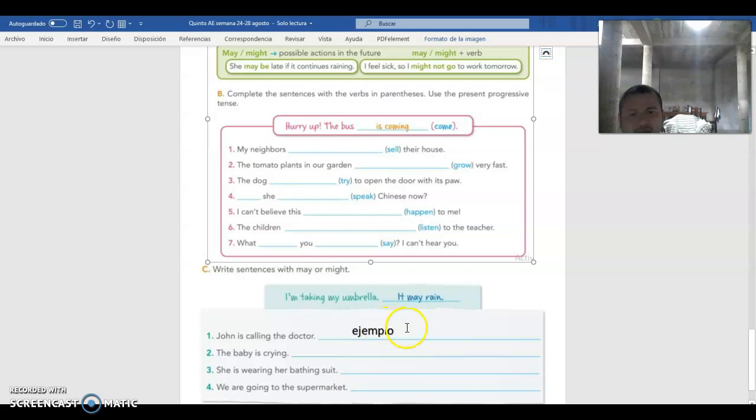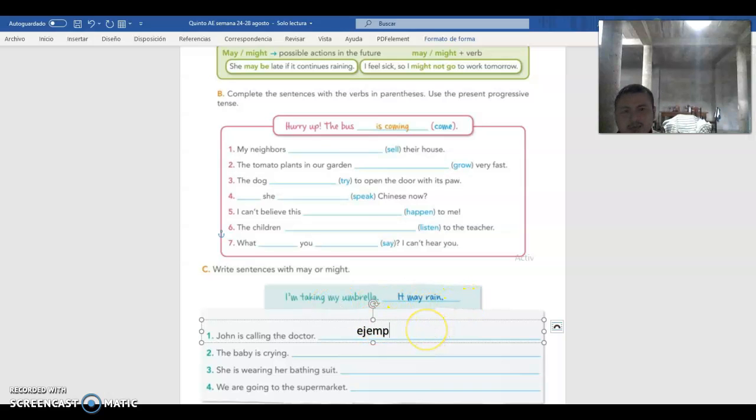And in here, let me tell you a little bit about this one. What can you say? Write sentences with may or might. I am taking my umbrella. It might rain, for example. And then another example could be, John is calling the doctor. You could say, he might have the flu.